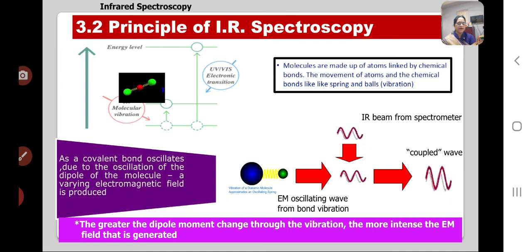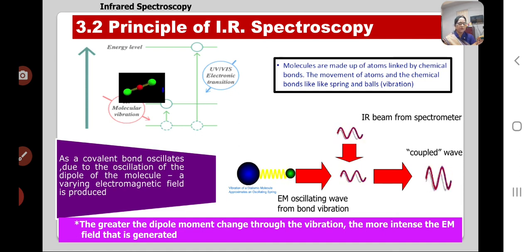back and forth about an average value of the interatomic distance. See the figure, it's showing the vibrate back and forth. At room temperature, most of the molecules are in the lowest vibrational state. The change in the energy levels is caused by absorption of IR radiation.